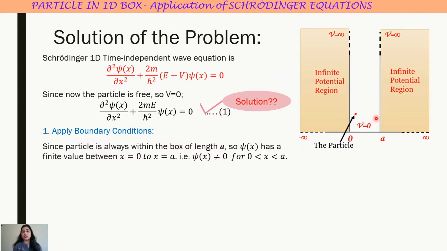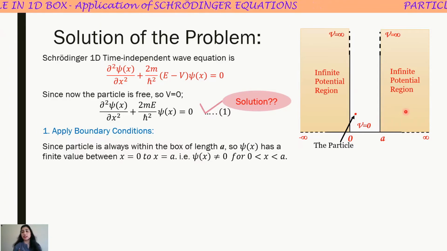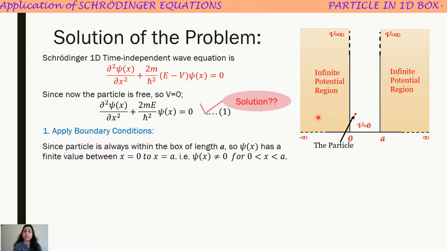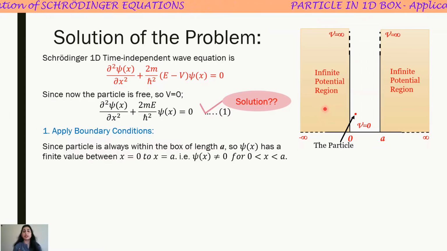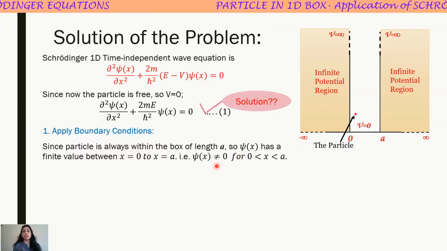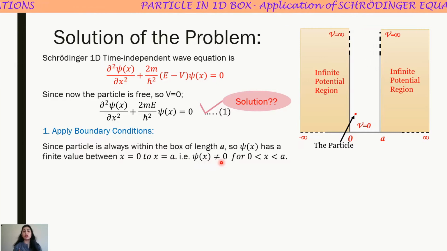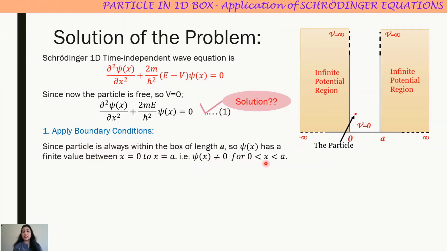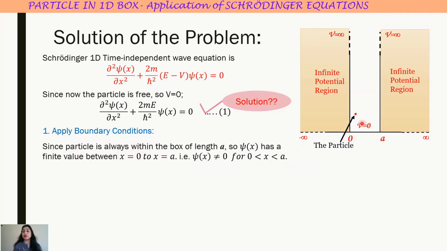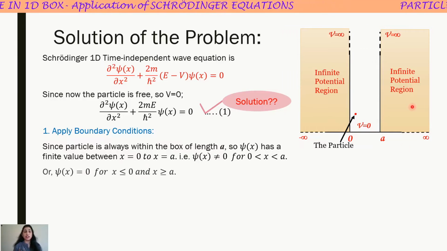Beyond the boundaries of this box, that is for x greater than or equal to a, this right side shaded region, and for x less than or equal to 0, this left hand side shaded region, the wave function will have 0 values. Within the box, for x greater than or equal to 0 and less than or equal to a, it will have non-zero values, and outside the box it will have 0 values.